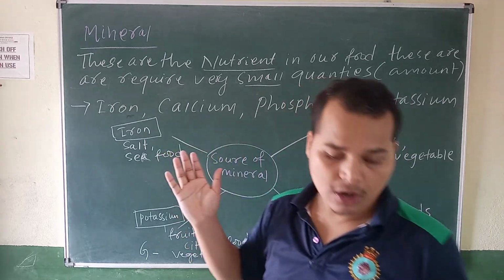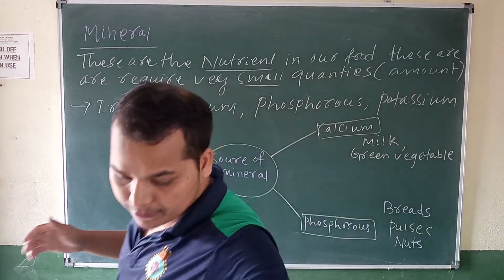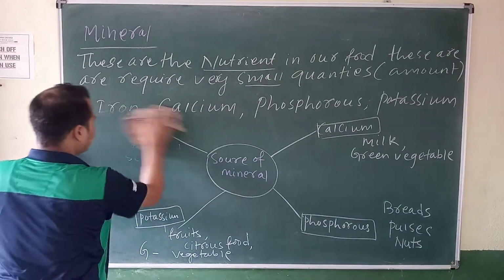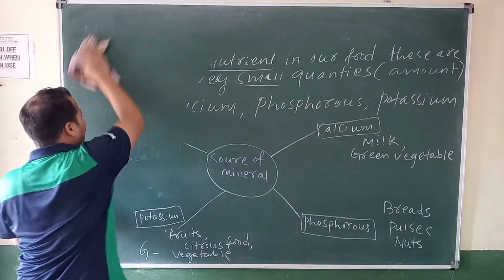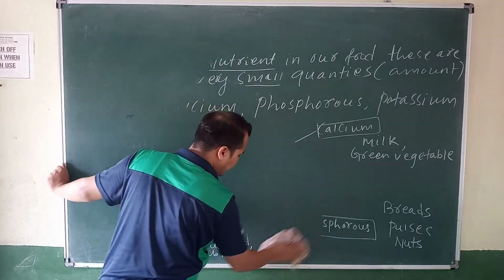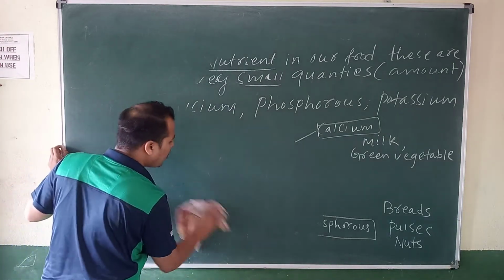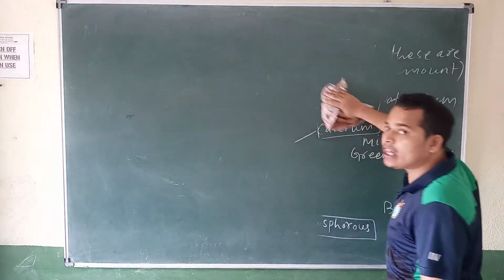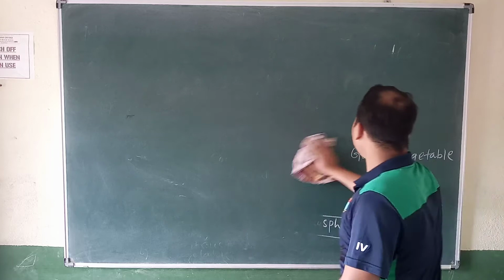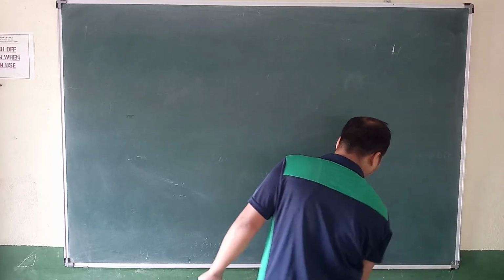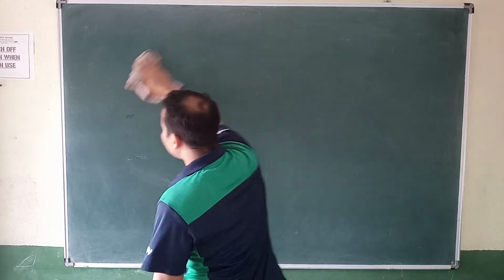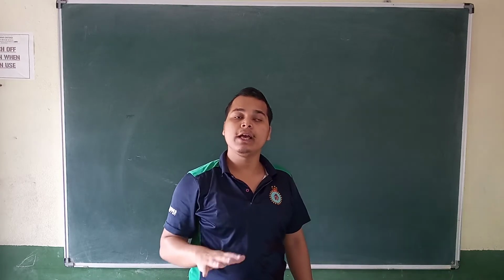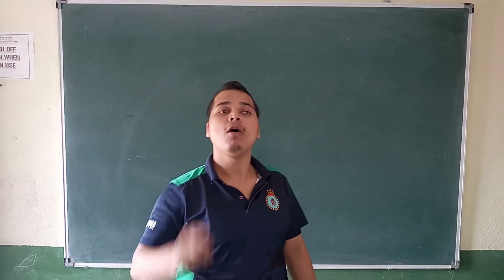Then come to next. What is it? Dietary fiber. Come to dietary fiber or roughage. Some foods are not nutrients, but they are required in our body for the digestion of other food. Yes or no? So they cannot provide nutrients because they help in the digestion of other food.